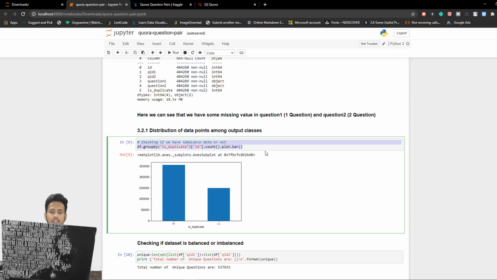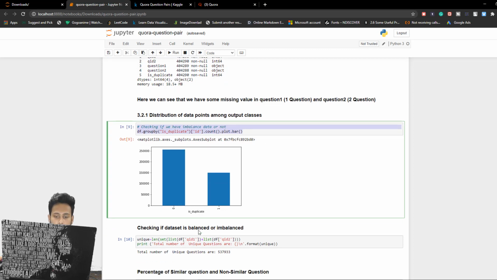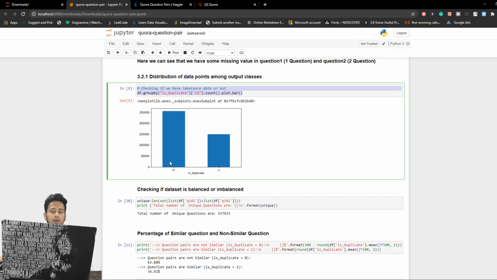So here we see that we don't need that, because we can simply see the total number of non-duplicates is somewhere around 25,000, and duplicate questions are around 15,000. So this is quite good. It is neither imbalanced nor perfectly balanced, but we can go ahead with this.